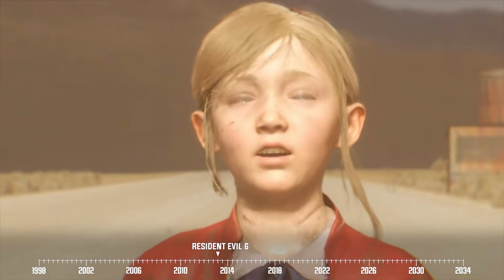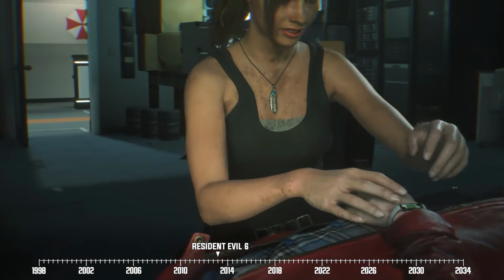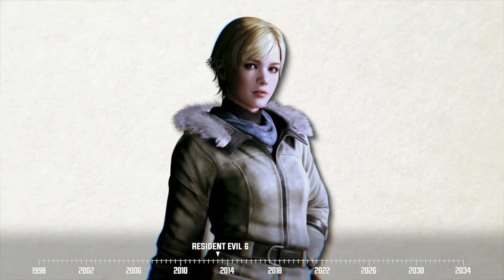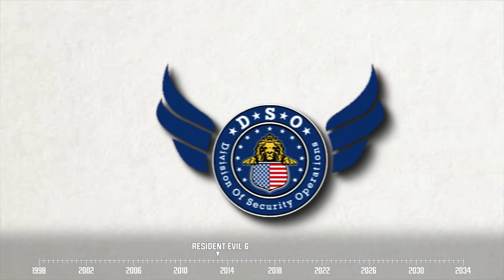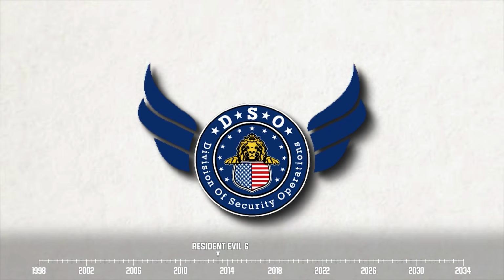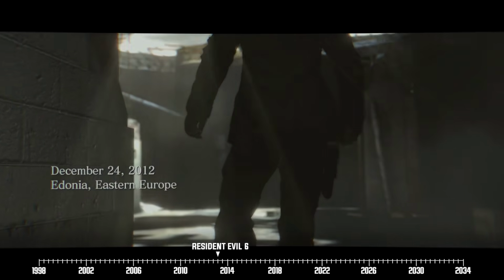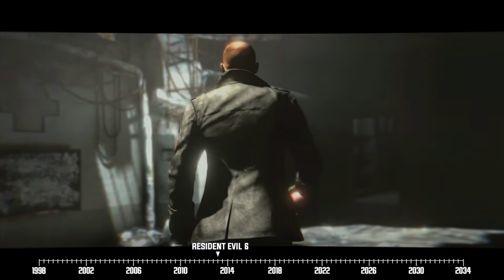We also see the return of Sherry Birkin in this game. You might remember her as that cute little girl that Claire rescued all the way back in Resident Evil 2. Well, she's all grown up now and is working for a United States government organization called the Division of Security Operations, aka DSO. All that aside, let's start with Jake's tale. When we first meet this dude, he serves as a hired gun working with freedom fighters in the Eastern European nation of Edonia.